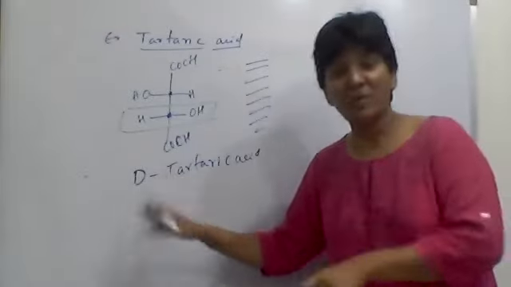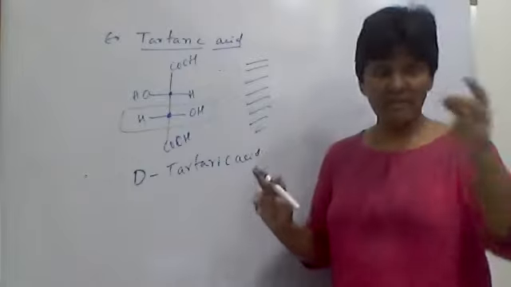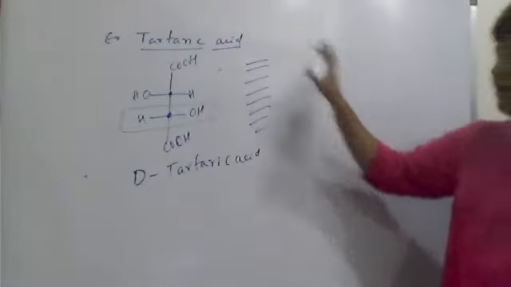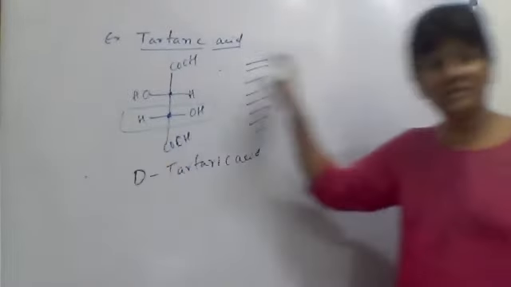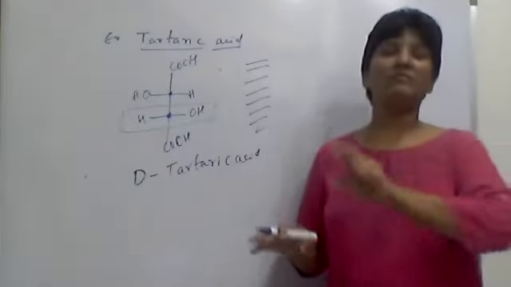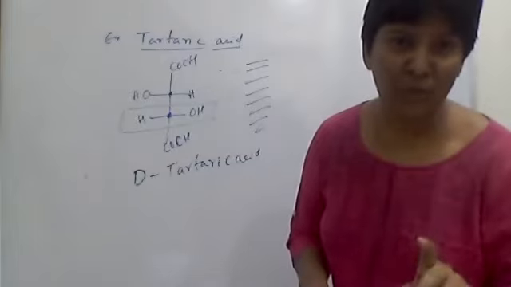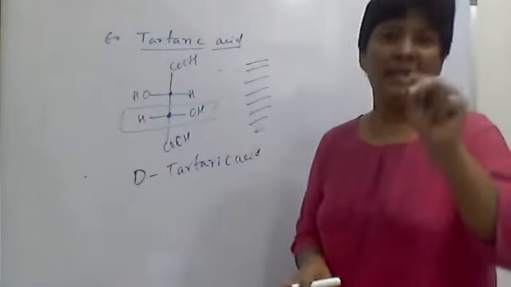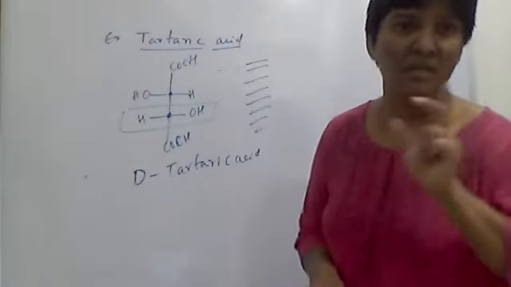Then its mirror image will be L configuration. If this is dextro, its mirror image is levo, or the first one is levo and the second is dextro. So dextro or levo cannot be said by seeing the molecule; it is determined experimentally by polarimeter measurement.